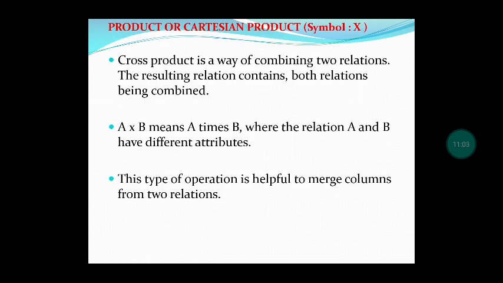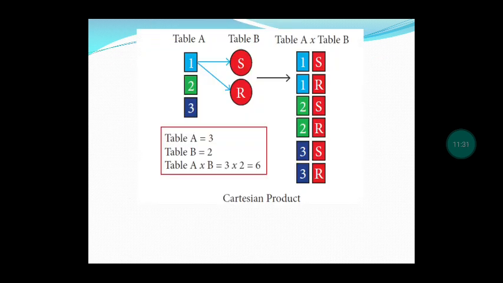Next we will go for the Cartesian product. Cartesian product means a cross product, the combination of two relations. These can be combined together, that is A × B. That means A times B, where relations A and B have different attributes. This type of operation is helpful for merging the columns from the two relations. Let us see the example. Table A has 1, 2, 3, and table B has R, S. So what will be the result?